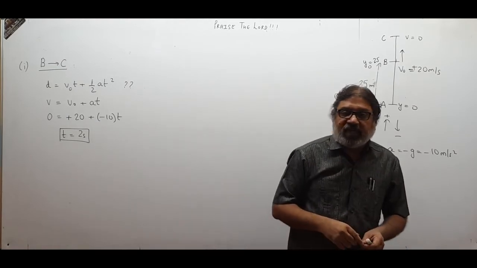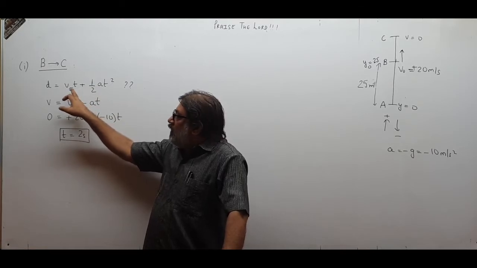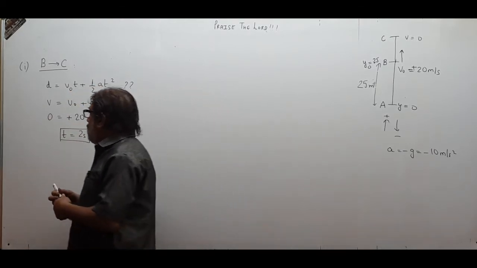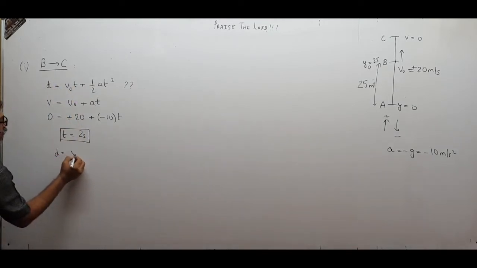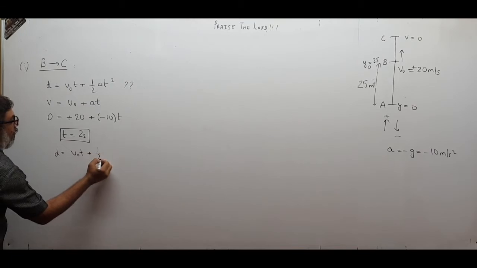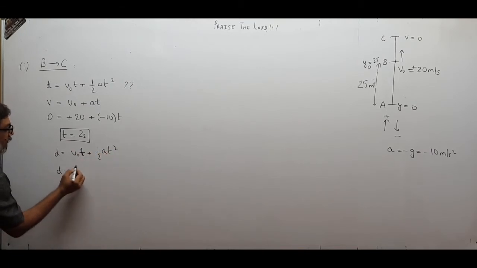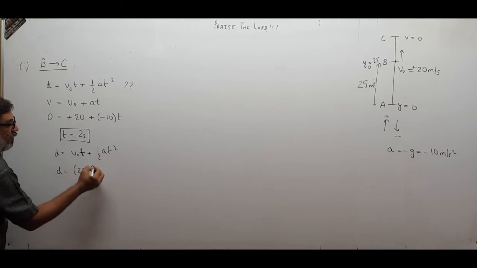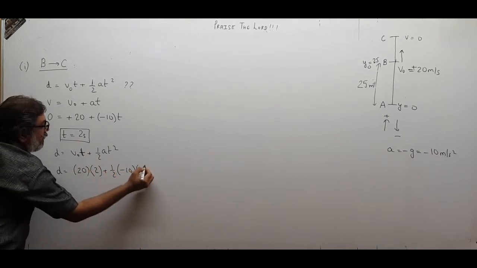Now I know the time, I know the initial velocity, I know the acceleration, so I can find out the displacement. What will be the displacement from B to C? d will be v0t plus half at square. The ball was thrown with a speed of 20, time taken is 2 seconds, plus half into minus 10 into 2 square.